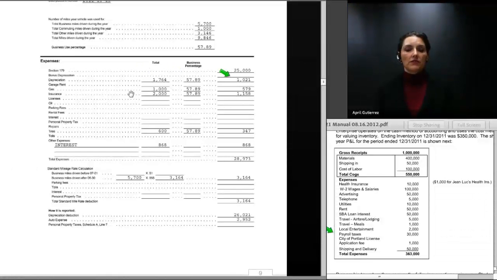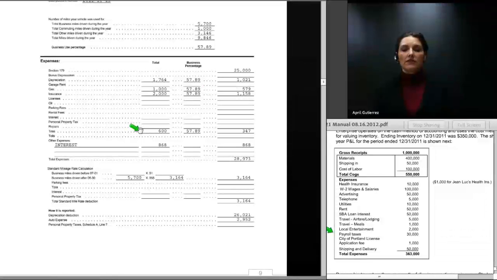We then go down to the next line where it shows $1,000 was paid for gas, but again, we're only allowed 57.89% of the cost of that gas. That gives us $579. Then we have insurance costing $2,000. 57.89% of 2,000 is $1,158.